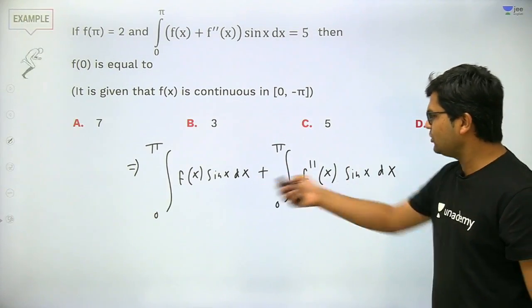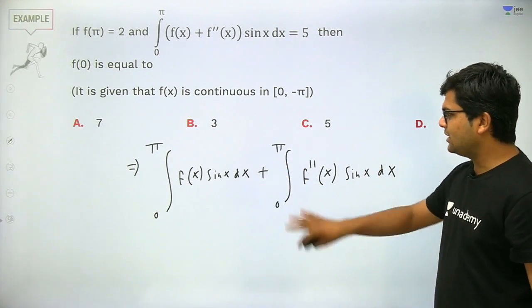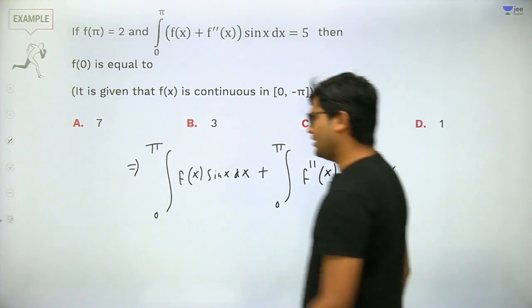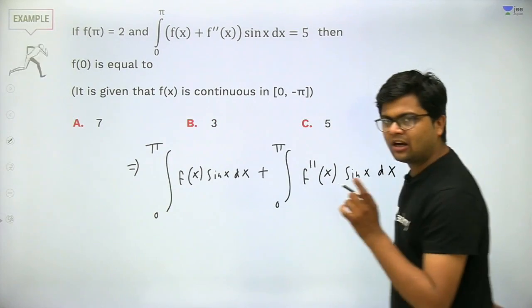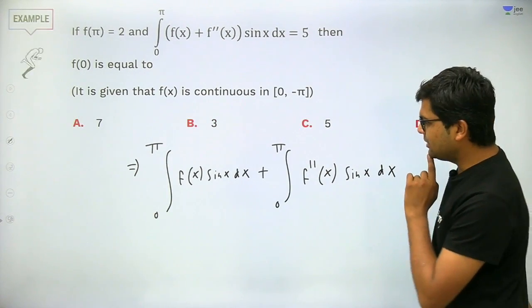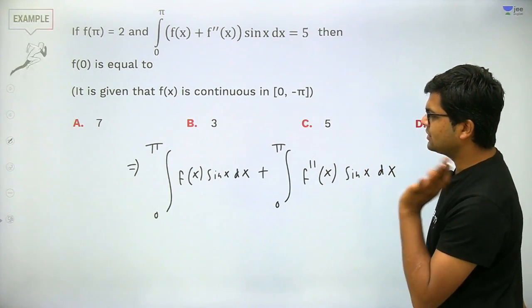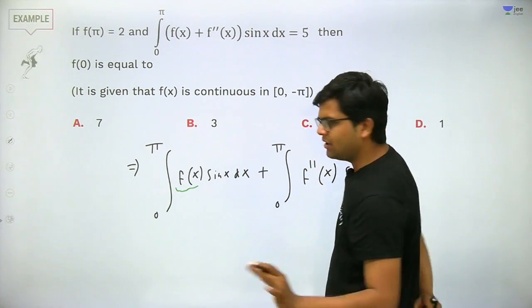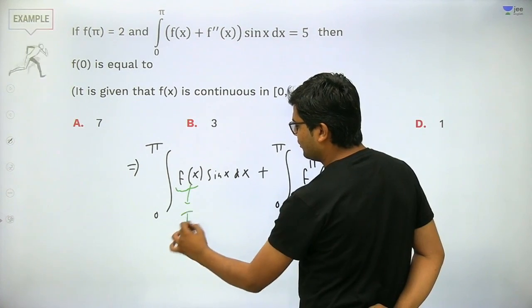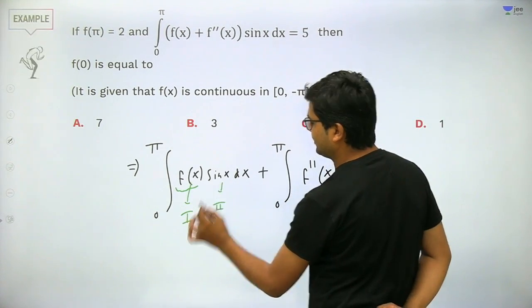So now I am solving these integrals by the ILATE rule. Got my point? While applying the ILATE rule, I am thinking that I do not know the function f x, therefore I will not integrate f x anyhow. So this will always be my first function and sin x will be my second function.